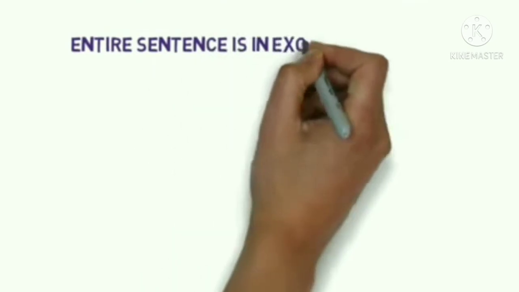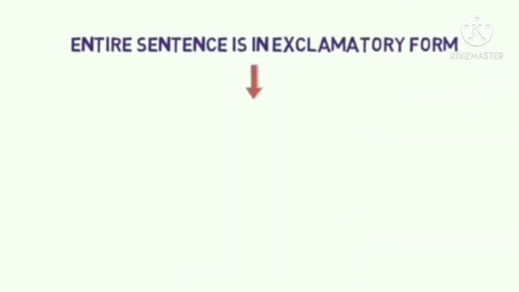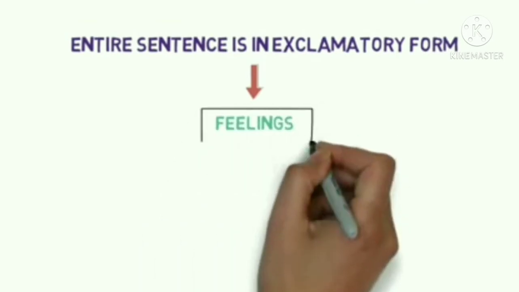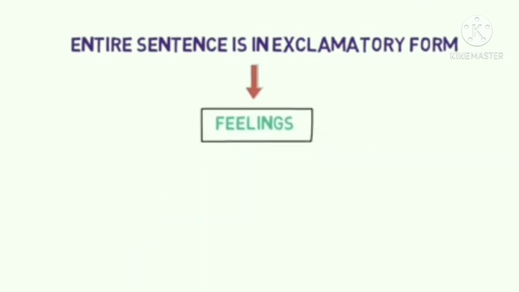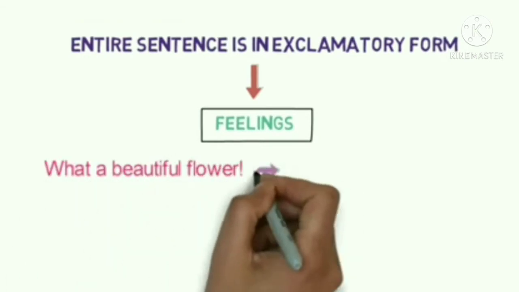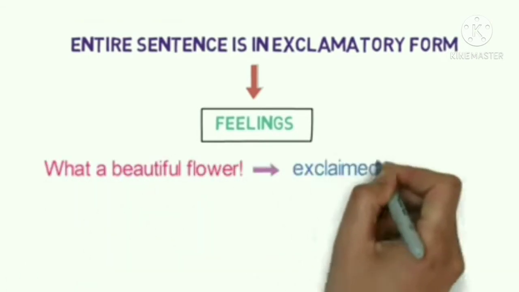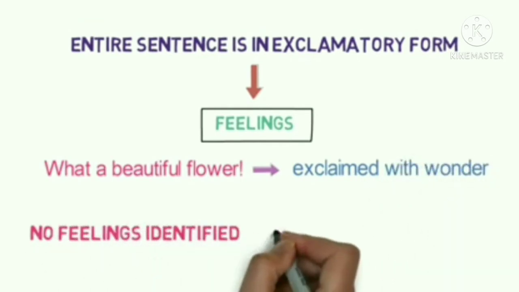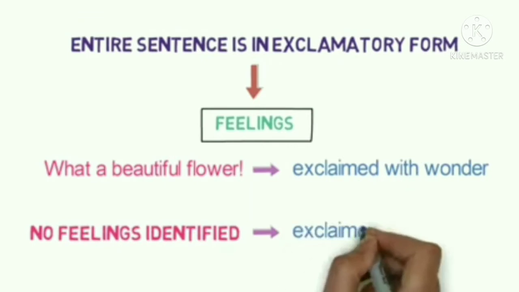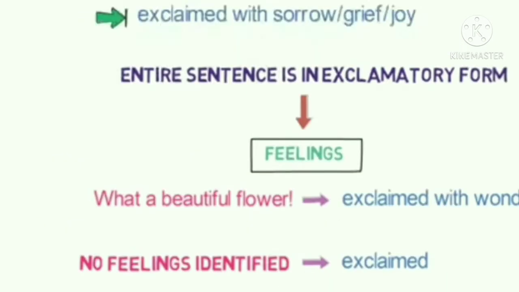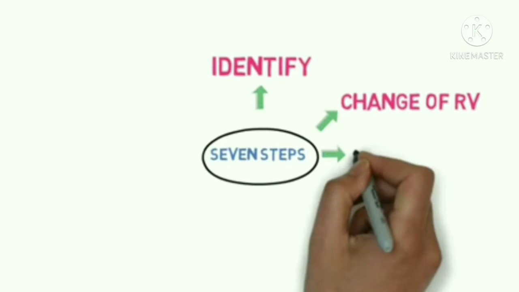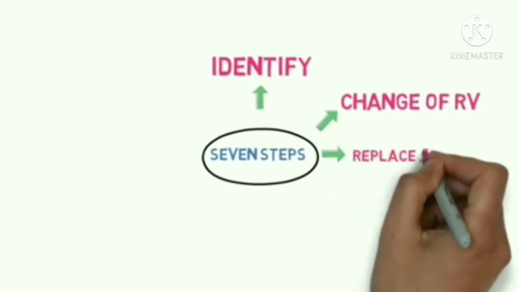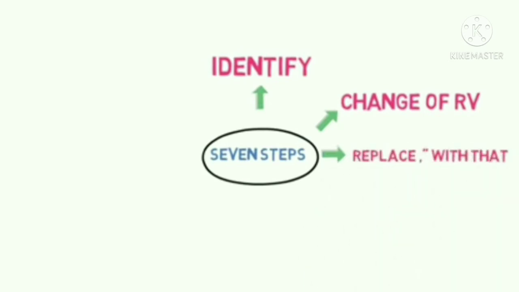But what if the entire sentence is in exclamatory form? Then we have to understand the feelings that are given in the reported speech. For example, what a beautiful flower. Here we can use exclaimed with wonder. But if we are not able to identify the feelings, then we can use the word exclaimed. Step 3 now is the replacement of comma and the inverted quotes with the conjunction that.